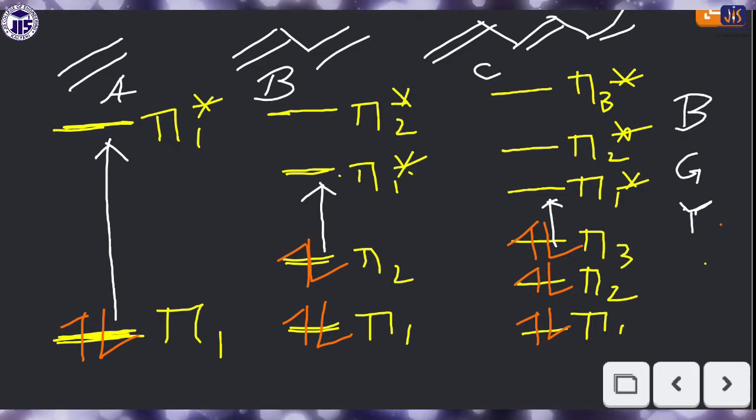Look here, first of all, from left to right, A to B to C, their energy difference decreases. That means lower energy light will be absorbed by the sample. Lower energy means higher wavelength, and I already discussed with you the VIBGYOR.